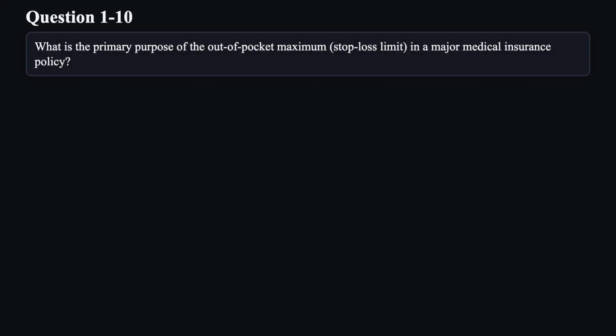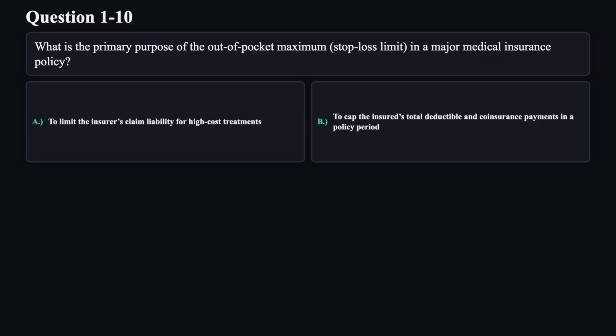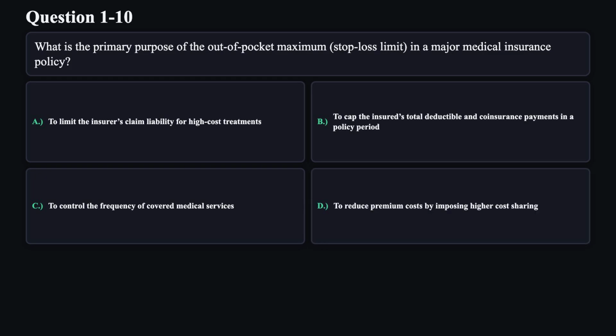Question 10. What is the primary purpose of the out-of-pocket maximum, stop-loss limit, in a major medical insurance policy? A. To limit the insurer's claim liability for high-cost treatments. B. To cap the insured's total deductible and coinsurance payments in a policy period. C. To control the frequency of covered medical services. D. To reduce premium costs by imposing higher cost sharing.